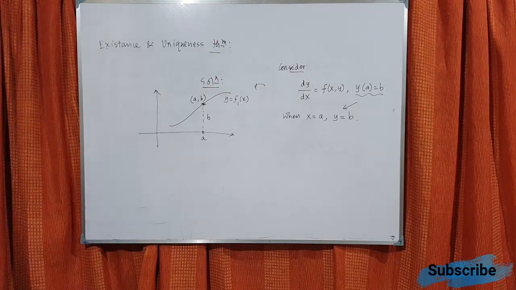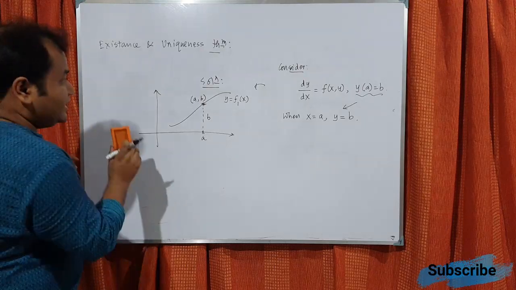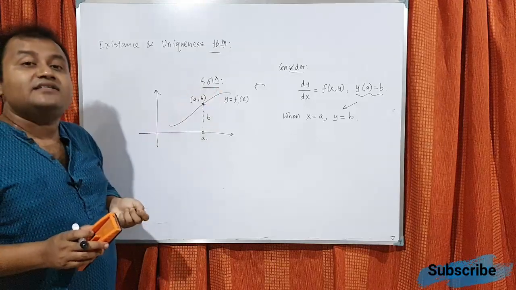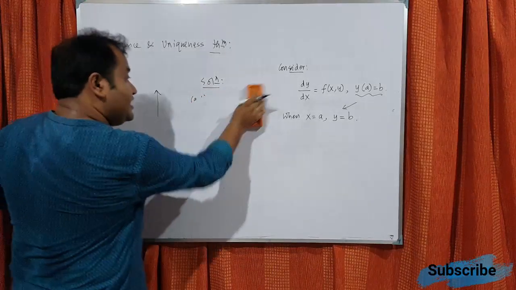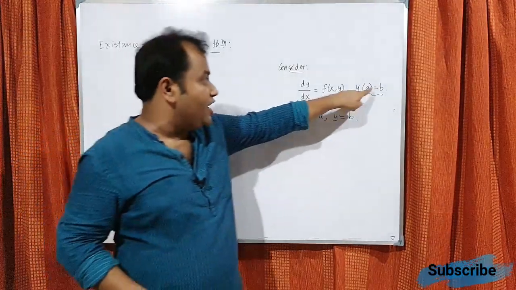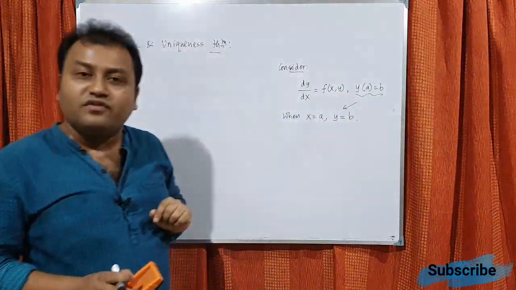Okay, now let us go to the main topic: how can we ensure that this type of curve exists or not, and if it exists, that it is unique? Because passing through one point there may be an infinite number of curves, right?